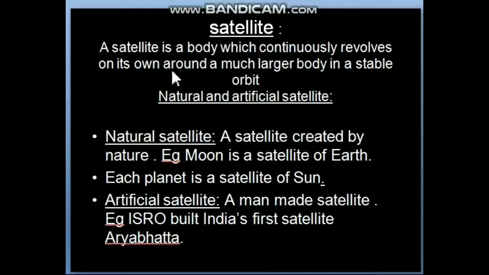So this way, the satellite is a body which is revolving around another body. The orbit should be fixed and it should revolve on its own. No fuel is required for satellite's motion. So this way, some satellites have been already created by nature that we call natural satellites. But in progress with the science, we have created some artificial satellites also. So a man-made satellite is called artificial satellite. The example is, let us take our first satellite. So India's first satellite is Aryabhat, which was built by ISRO.